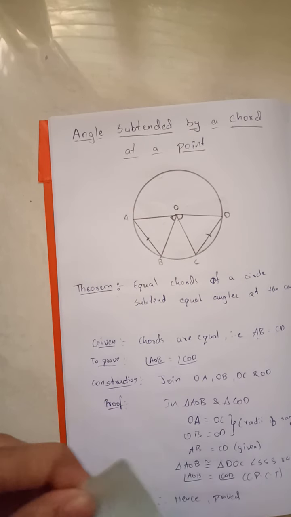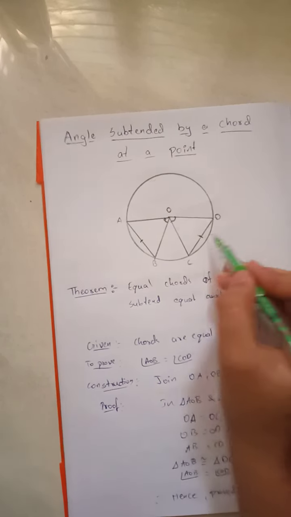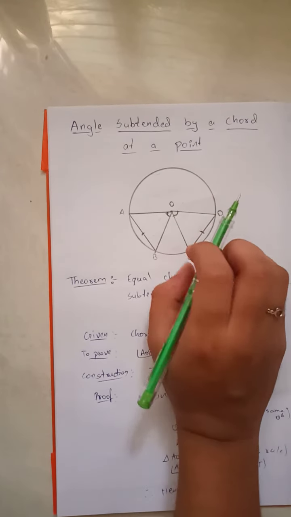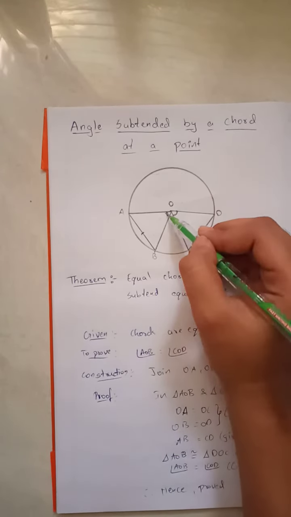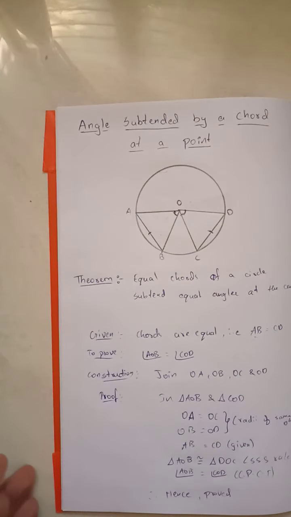So we have another converse theorem for this. In this main theorem we learned that if these chords are equal, the angles will be equal. In the converse theorem, if angles are equal, the chords will be equal. So let's see what that is.